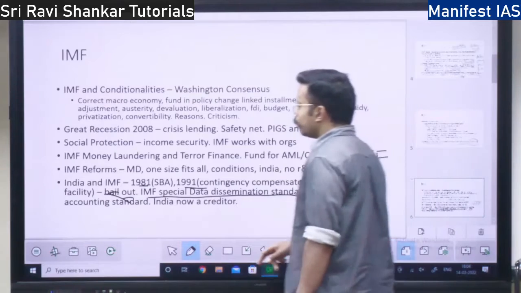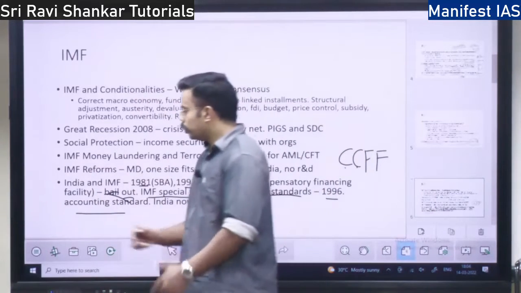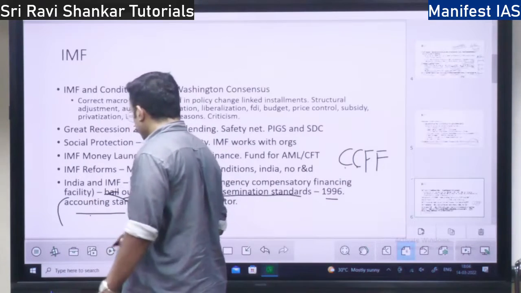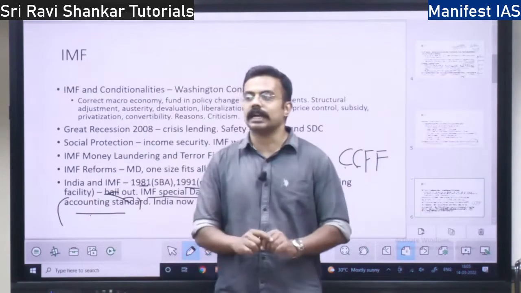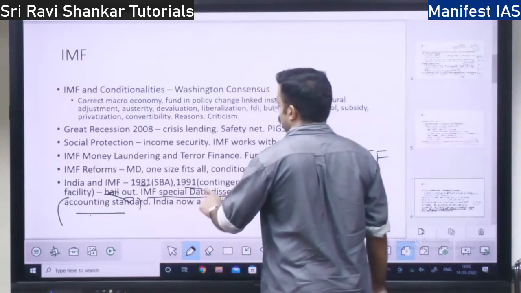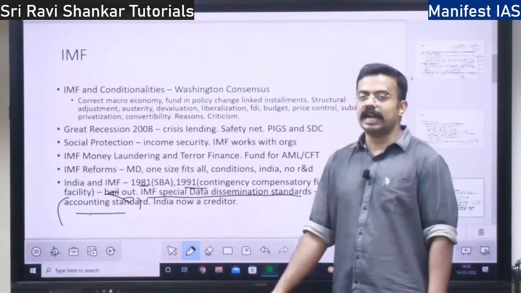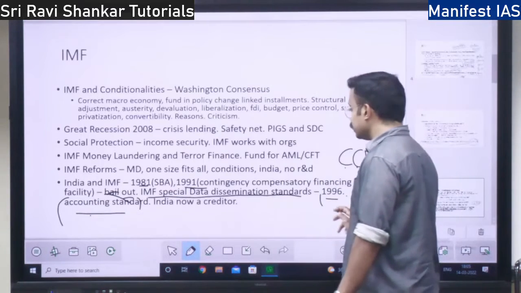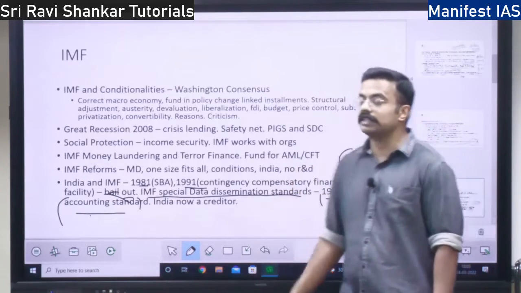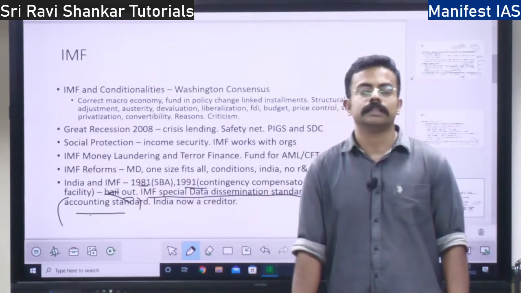How much export, how much import. So there should be proper accounting according to a proper standard. That standard is given under the IMF Special Data Dissemination Standard. This standard was given in 1996. India follows this standard since 1996. India is a follower. Right?